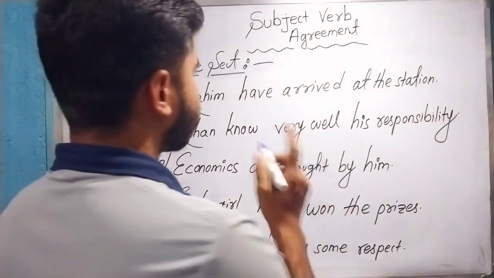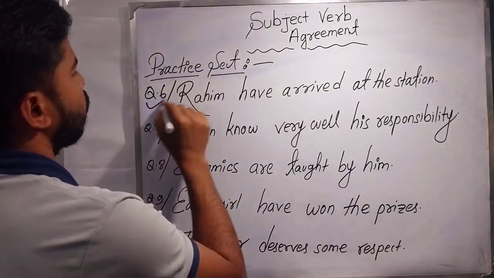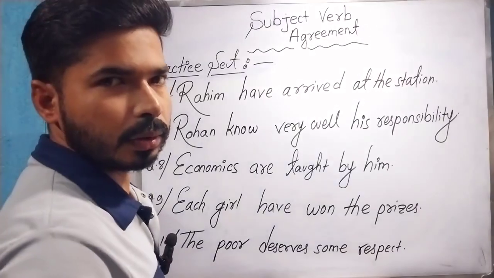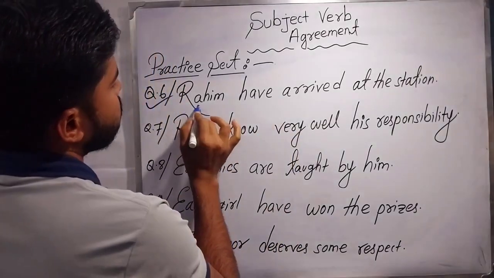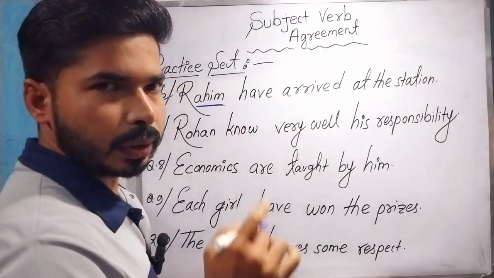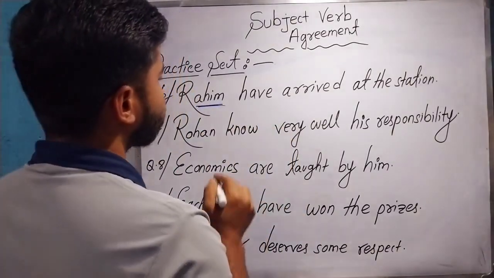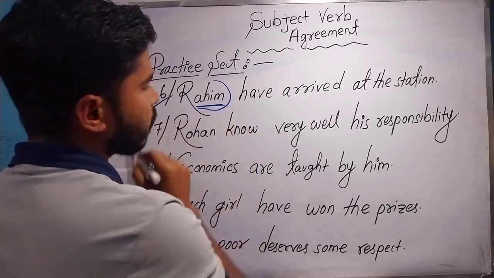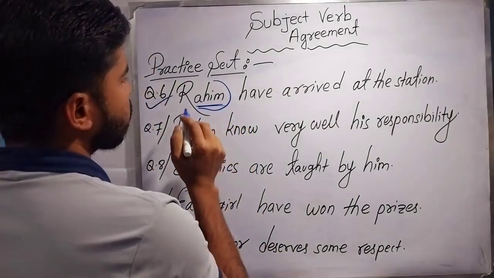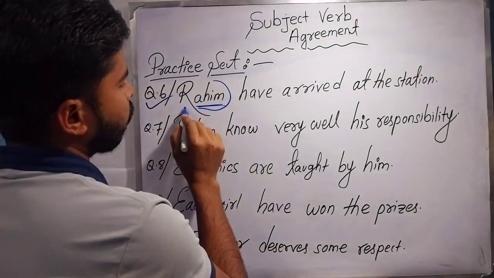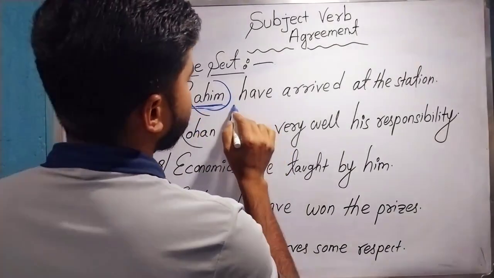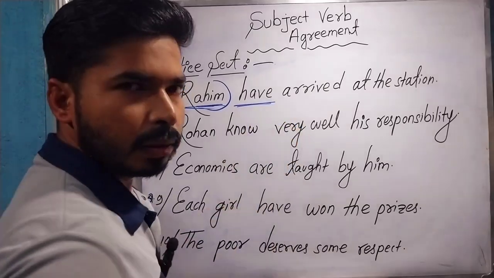So the sixth question is: Rahim have arrived at the station. The subject is Rahim, and we are talking about a single boy whose name is Rahim. As the subject is singular, the verb will also be singular.